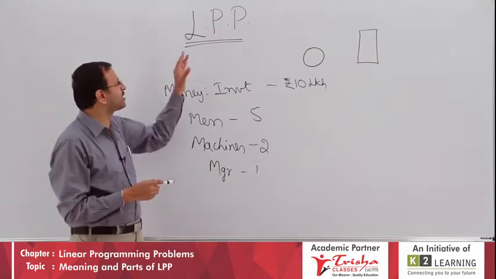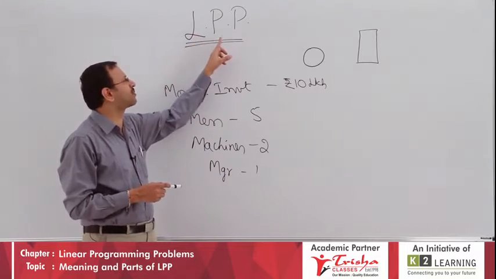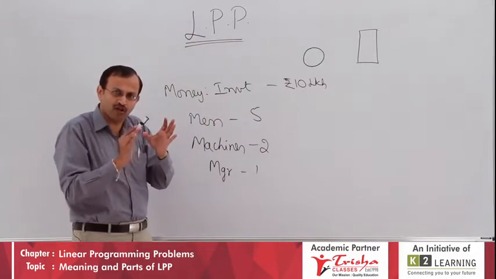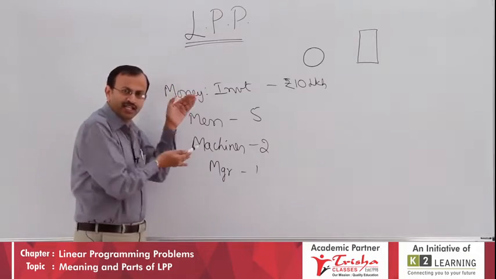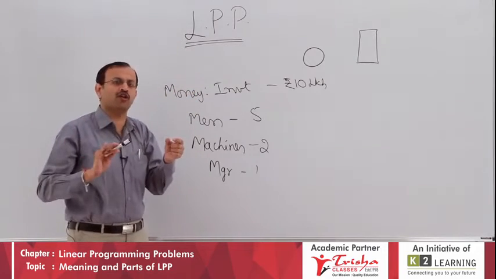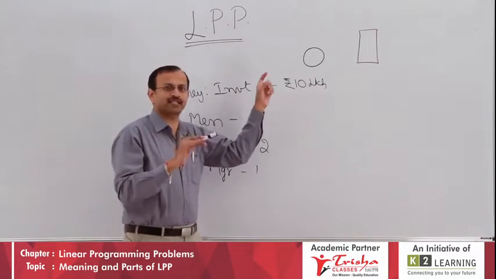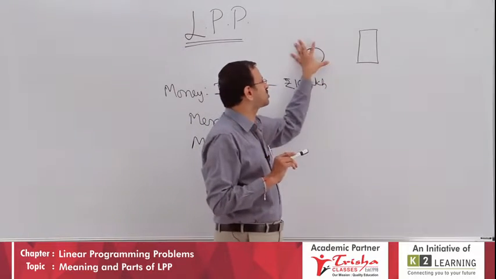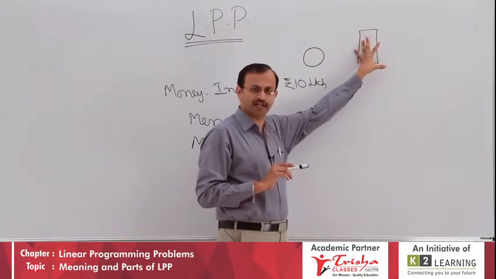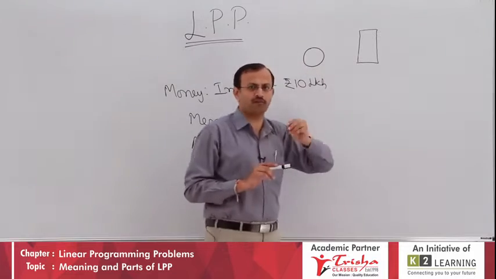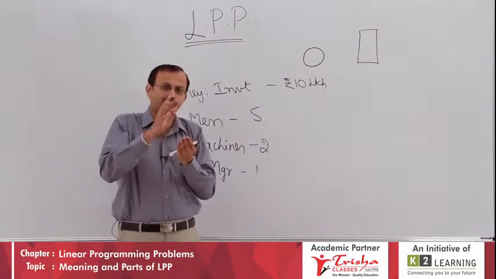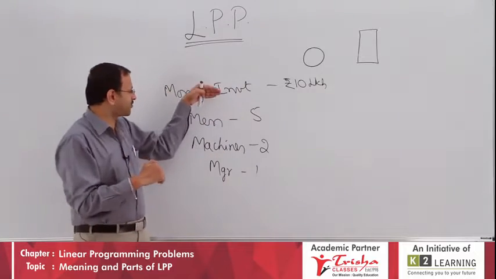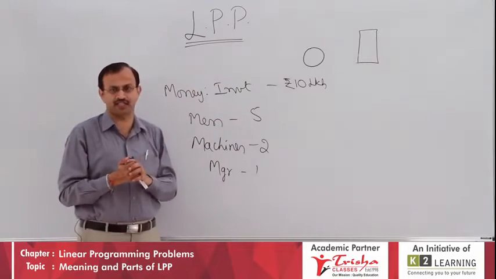So what is LPP? It is linear programming problem. At the end, in working of LPP, first you have to formulate, then you solve. Once you solve, you will get 2 answers. Let us call them X and Y. X is about round type biscuits, say assume 2000 boxes, say 1500 boxes, and the profit per box will be given to you in the question, and you can decide what will be the maximum profit you can earn with the help of the given 4 constraints.